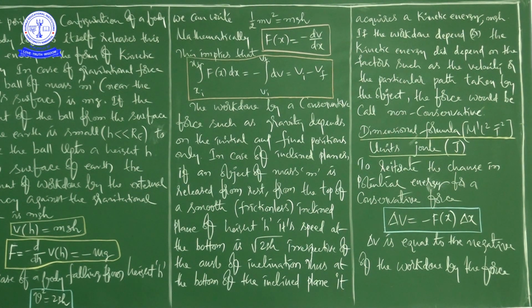Next, when external constraints are removed, it manifests itself as kinetic energy. For example, in one dimension, the potential energy is defined if the force can be written as, as I already told you, F of x is equal to minus dV by dx.